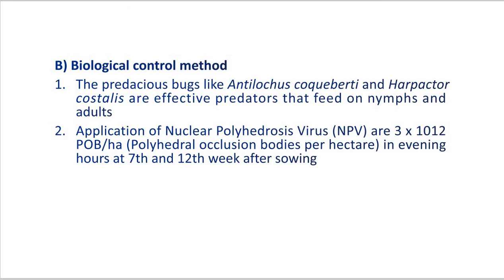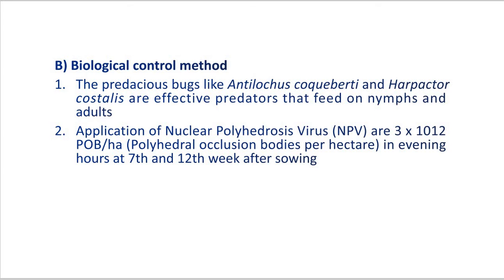Now come to the biological control method. Here, the predaceous bugs like Antilochus cucuberti or Herpacter costalis are effective predators that feed on the nymphs and adults. Now here you can see some predator bugs like the Antilochus or Herpacter. They feed on the developing stages of such a pest, the red cotton bug.